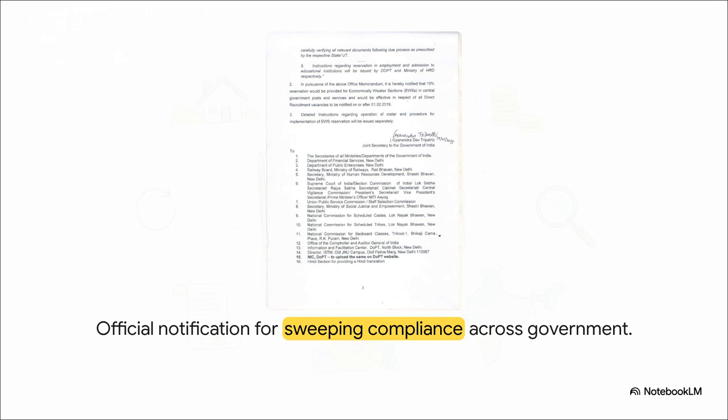Now, looking at the second page of that official memorandum, there's something really fascinating at the bottom, this massive distribution list. The ministry didn't just quietly file this away. They sent this document to the secretaries of all ministries and departments, the Railway Board, the Supreme Court, the Election Commission, and multiple national commissions. It was a sweeping, whole-of-government notification designed to ensure total compliance across the entire central apparatus.